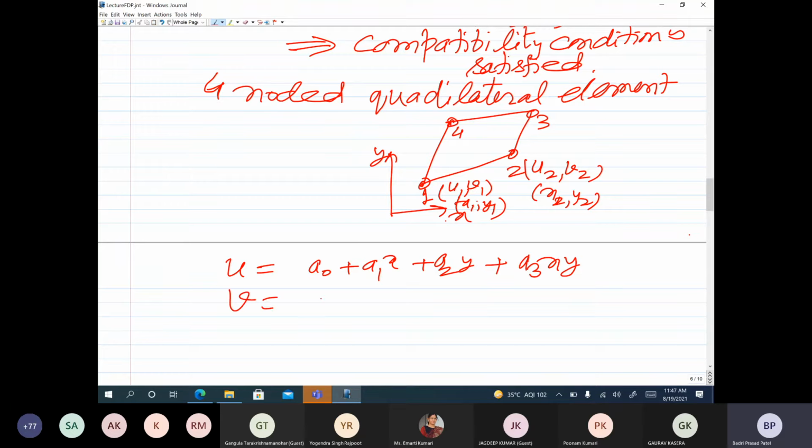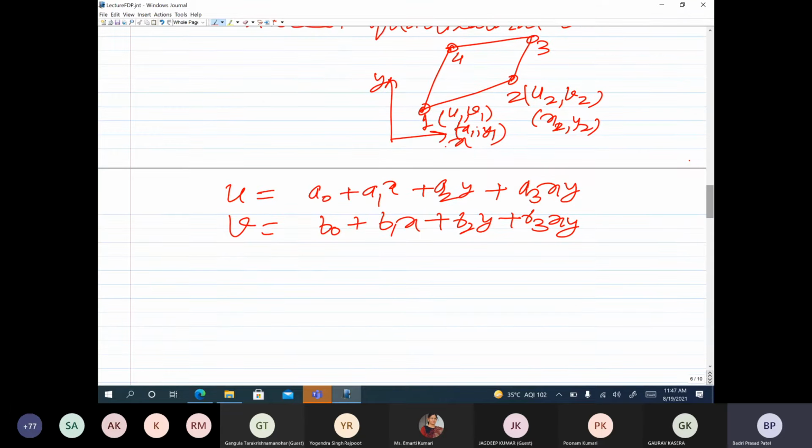Similarly, v will be b0 plus b1x plus b2y plus b3xy. For the formulation, you can say that at x1, y1, u is equal to u1 and so on. So you can express a0, a1, a2, a3 in terms of u1, u2, u3, u4. Similarly, b0, b1, b2, b3 you can express in terms of b1, b2, b3 and b4, the elemental degrees of freedom. But the main thing I wanted to talk about here is the compatibility condition.